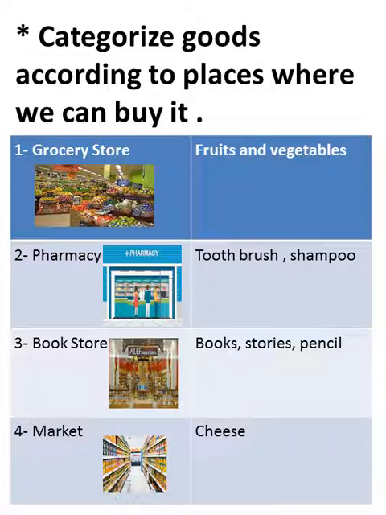Categorize goods according to place. So we have categorized them before according to their type. They are food, hygiene. This is the type. Now we will categorize them according to the place where we buy them. For example, from the grocery store, we buy fruits and vegetables. From the pharmacy, we buy toothbrush, shampoo, medicine. Bookstore, we buy books, stories, pencil. The market, we buy cheese, milk, egg. So I have a place, and you have to know what you buy from this place, okay?